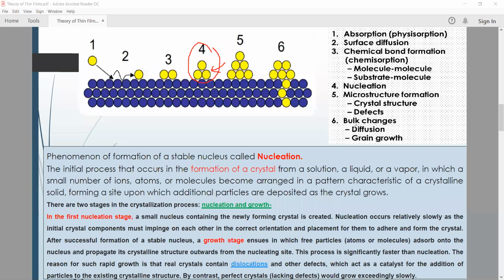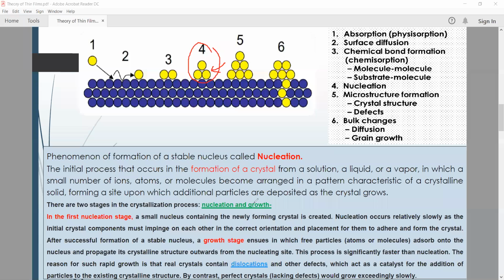The reason for such rapid growth is that real crystals contain dislocations and other defects, which act as a catalyst for the addition of particles to the existing crystalline structure. And this is the first stage of the crystallization process, nucleation.